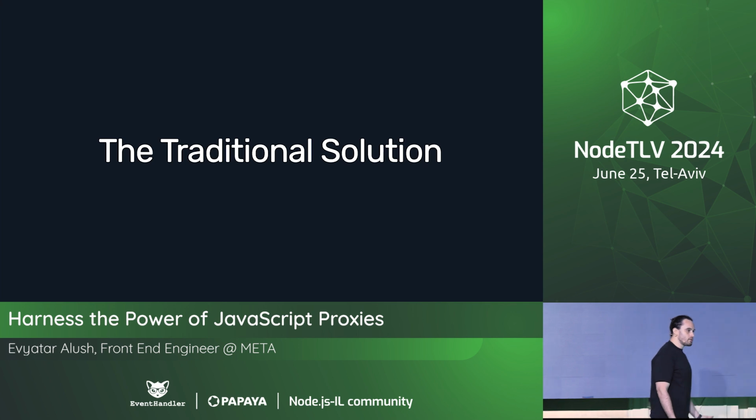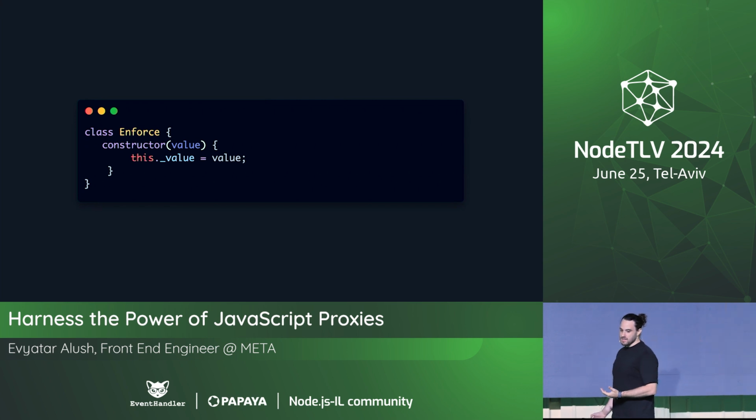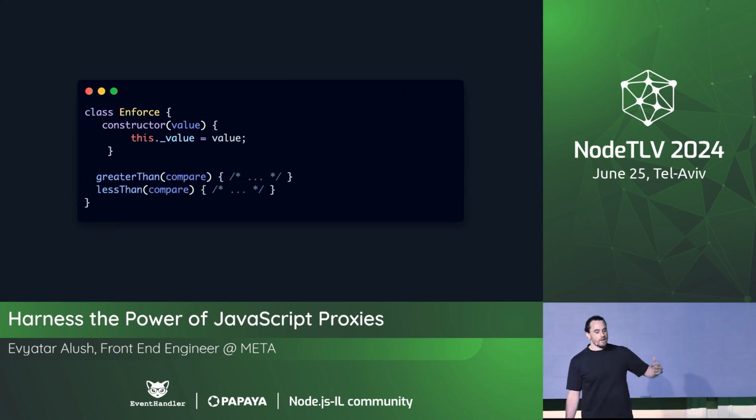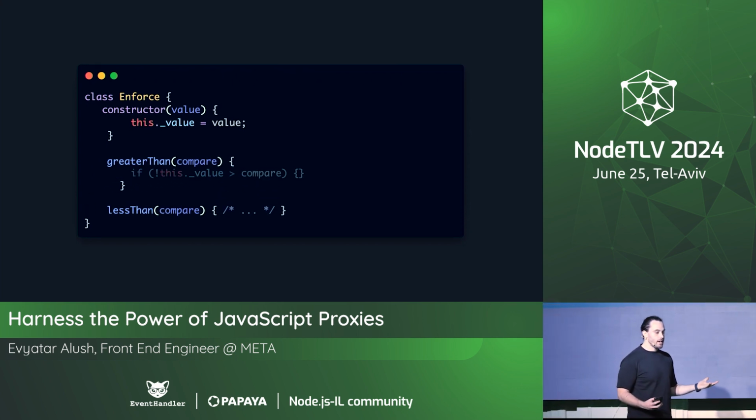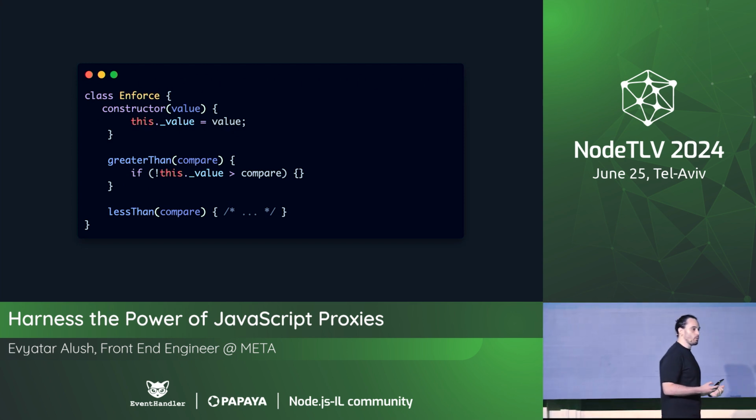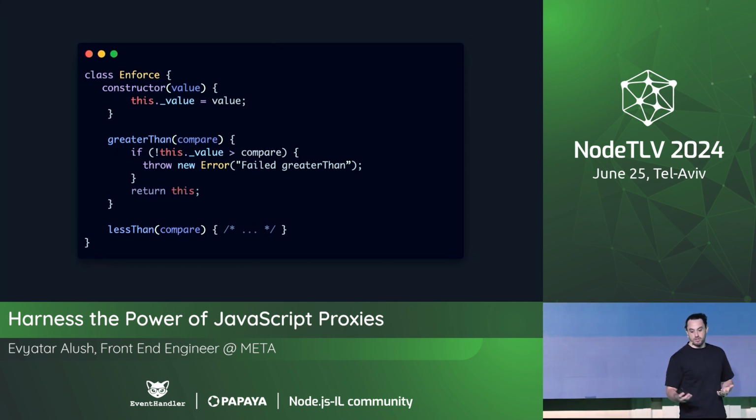And the traditional solution, like we've done this before, right? We've usually used classes to do that. And when using classes, usually we have a constructor. In the constructor, we add the value. And then we have the different kinds of methods, like greater than and less than, and add a compare value. And then inside, well, we check if the value does not equal what we expect it to be. And then we throw an error. Otherwise, we return this, and then we can infinitely chain this.